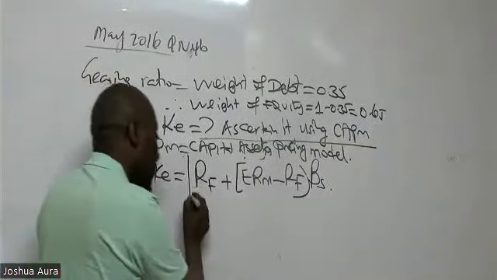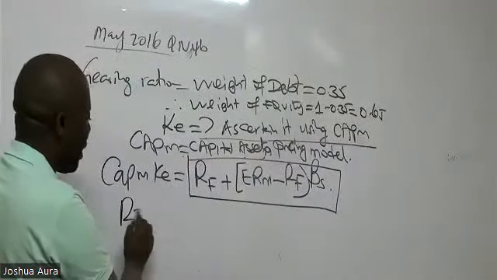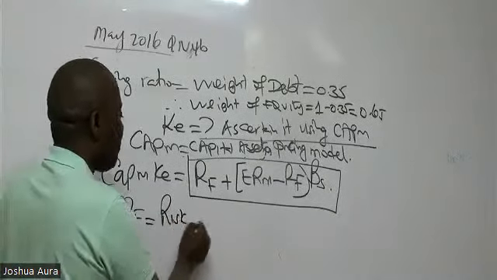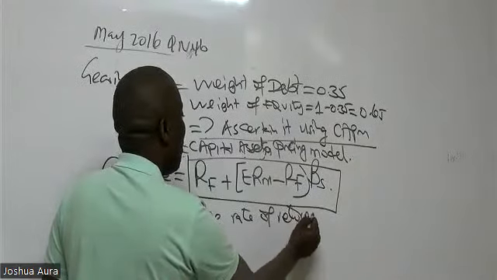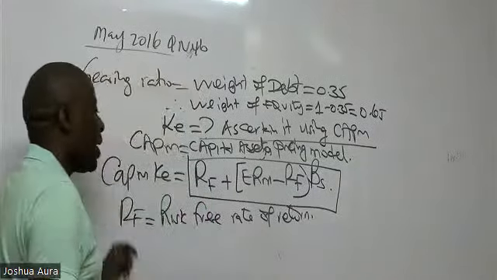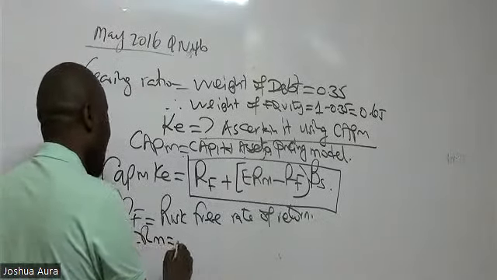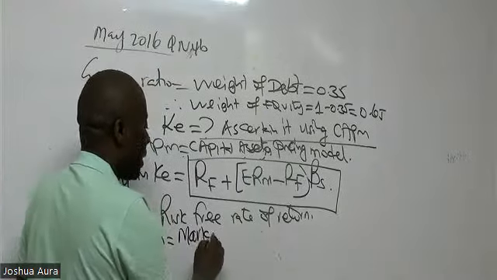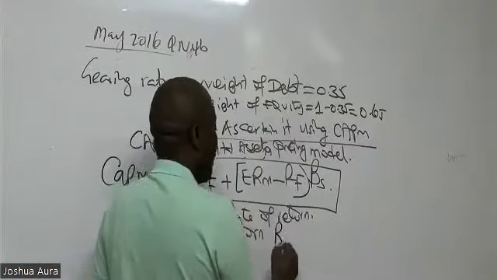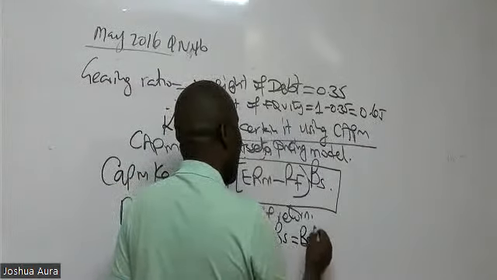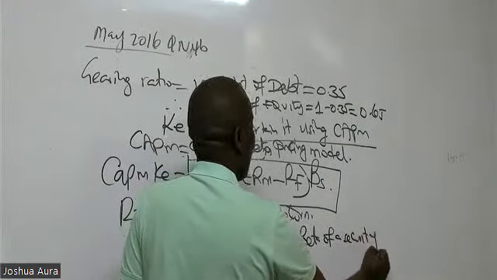For now, what I would want you to do is to cram this. Please go there and highlight this. When we talk about RF, this is the risk-free rate of return. And then we have ERM. ERM is the market return. Just call it market return. And then we have BS. BS is beta of a security. Beta of a security.